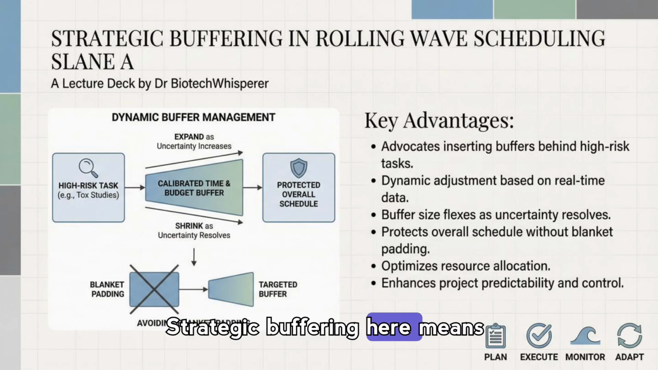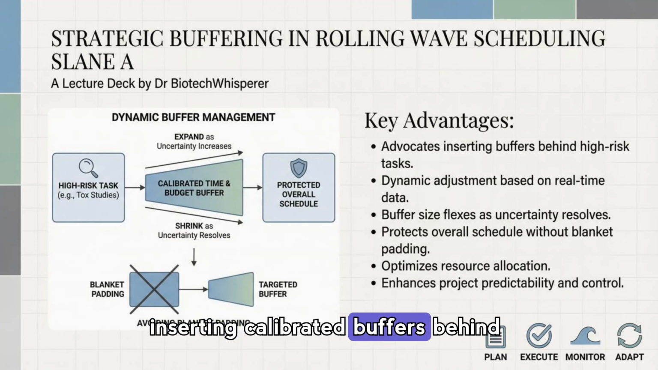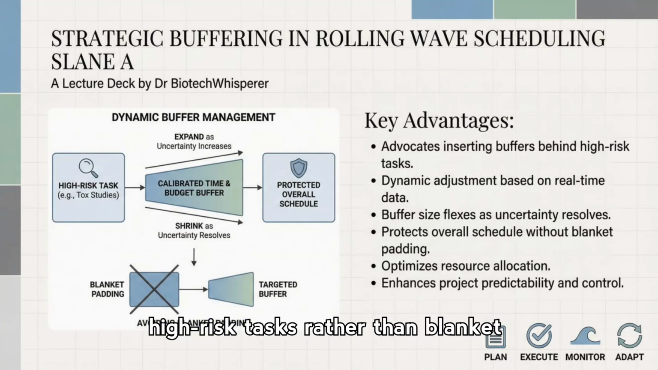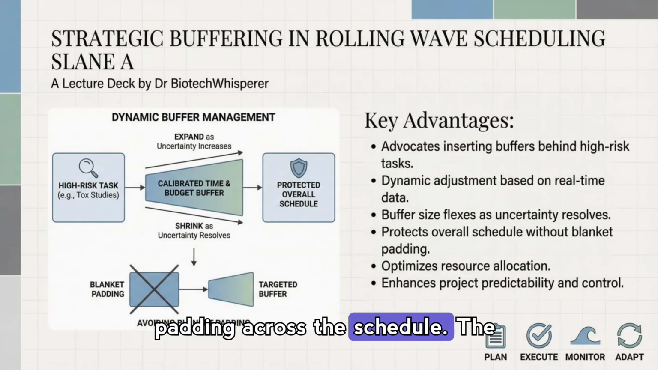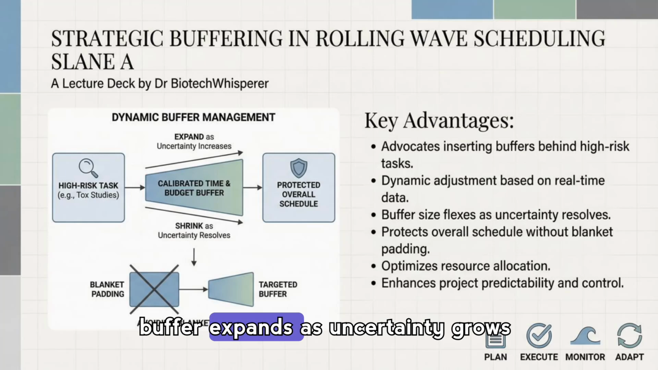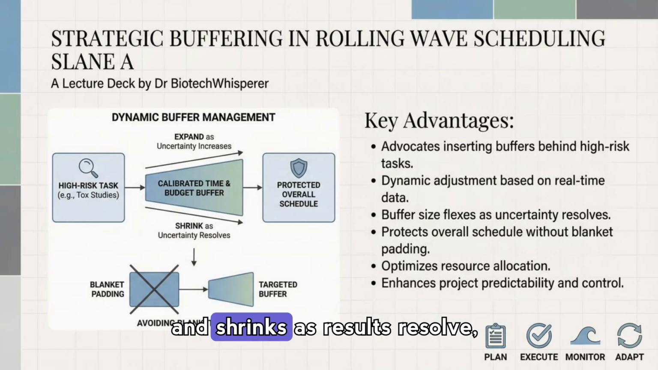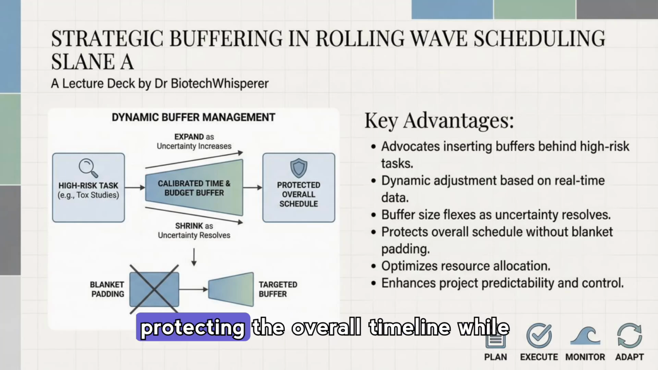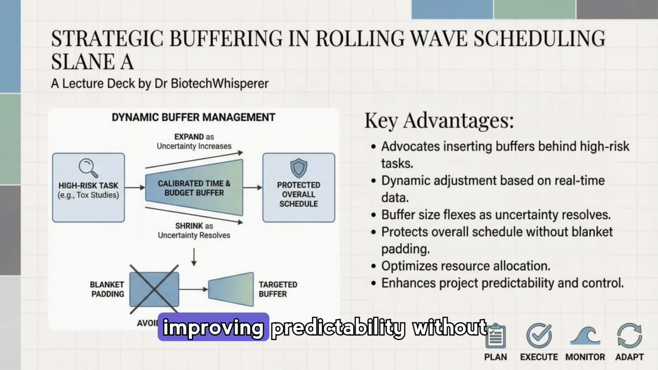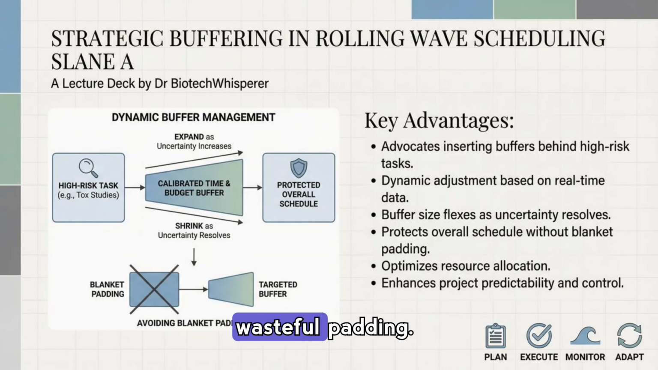Strategic buffering here means inserting calibrated buffers behind high-risk tasks rather than blanket padding across the schedule. The buffer expands as uncertainty grows and shrinks as results resolve, protecting the overall timeline while optimizing resource allocation and improving predictability without wasteful padding.